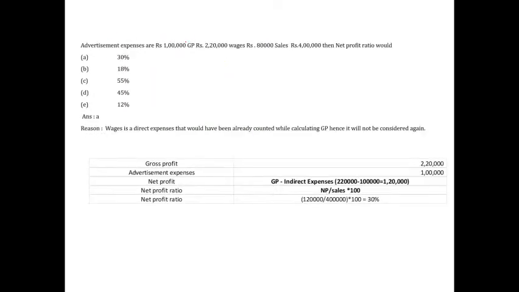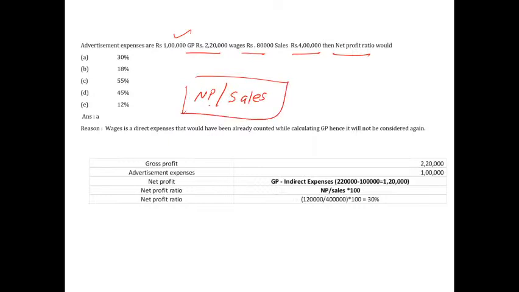Next one. This is not directly related to your ratio analysis, but in a formula there is one component, so to find that component we are doing this sum. Advertisement expenses are 1 lakh, gross profit is 2 lakh 20, wages 80, sales 4 lakh. Net profit ratio would be? First of all, what is the net profit ratio formula? Net profit divided by sales into 100. This is the net profit ratio formula.